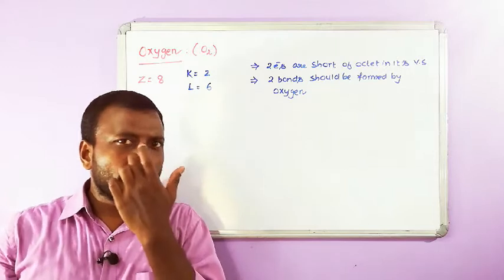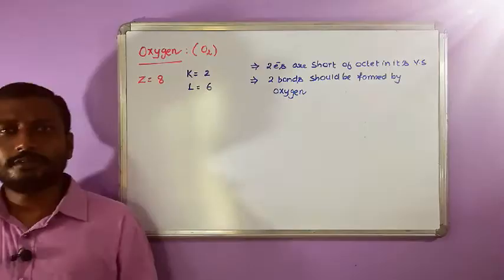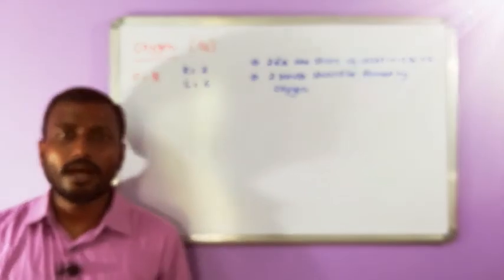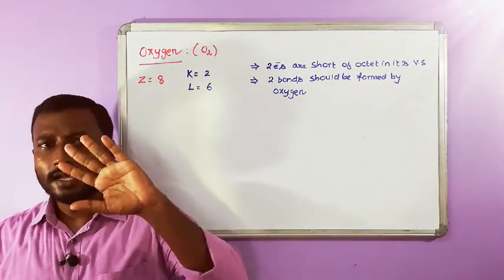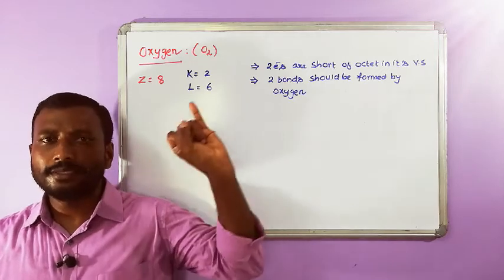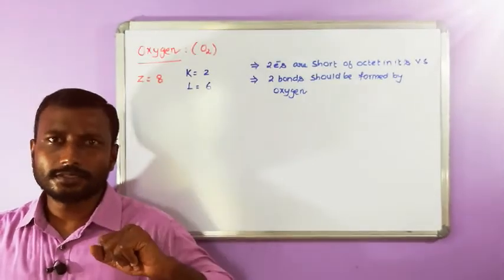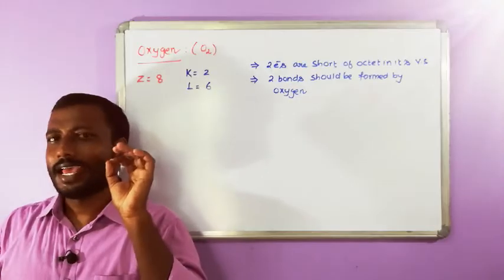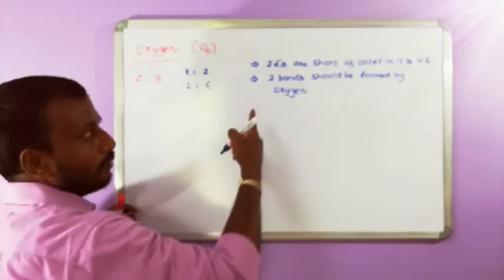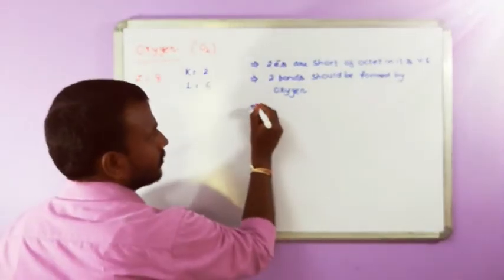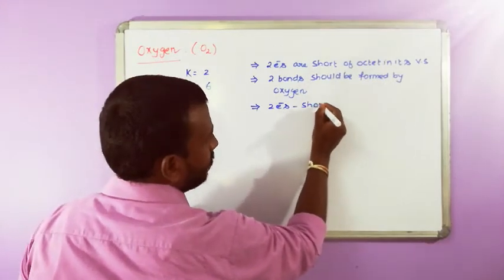Those 2 bonds may be either a double bond or 2 single bonds. Nitrogen should always have 3 bonds around it. It may be a triple bond, a double bond and a single bond, or all 3 single bonds. That is the concept. So when 2 bonds have to be formed, 2 electrons should be shared with any other atom.